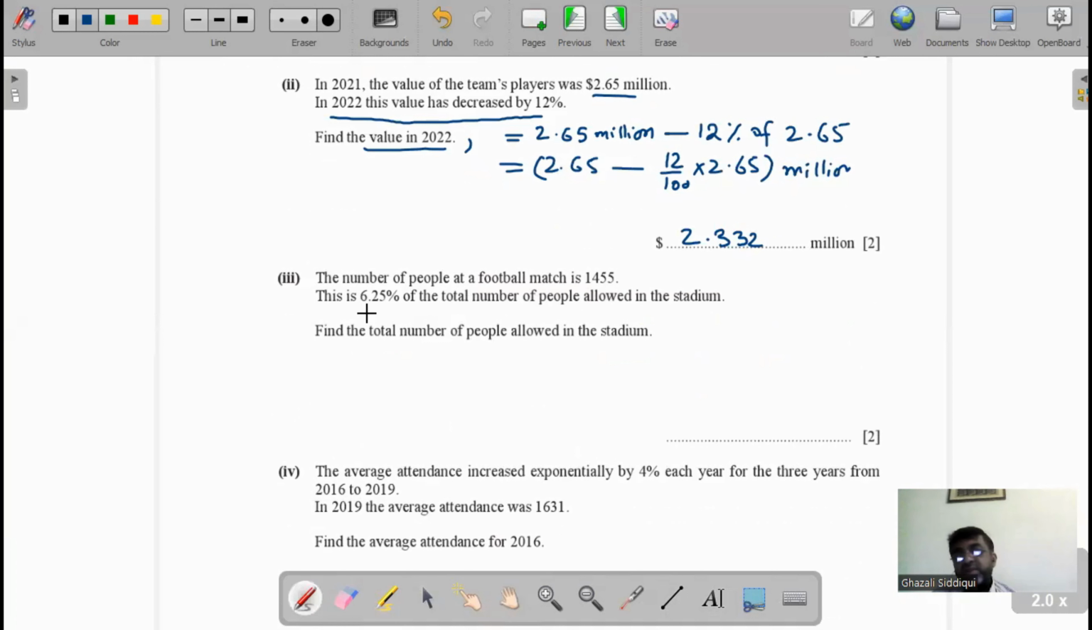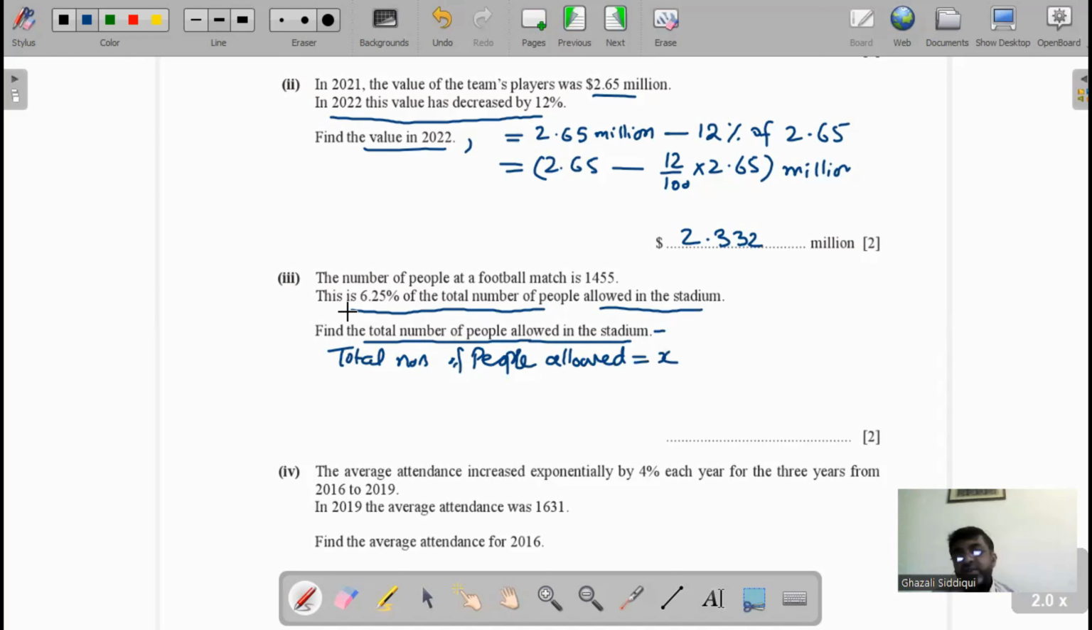Next, third part, the number of people at a football match is 1,455. This is 6.25% of the total number of people allowed in the stadium. Find the total number of people allowed in the stadium. Now we suppose that value is X, the total number of people allowed in the stadium.